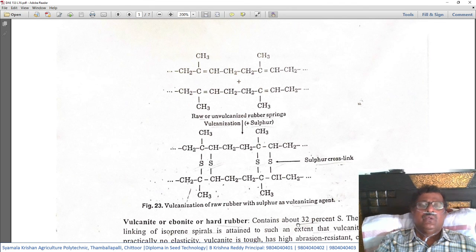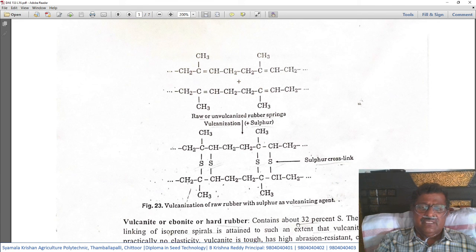These two springs, like natural rubber molecules or raw rubber molecules, after vulcanization, are joined by these sulfur molecules. See, sulfur is there. Two spring-like structures will be joined by sulfur. This is called sulfur cross-link.